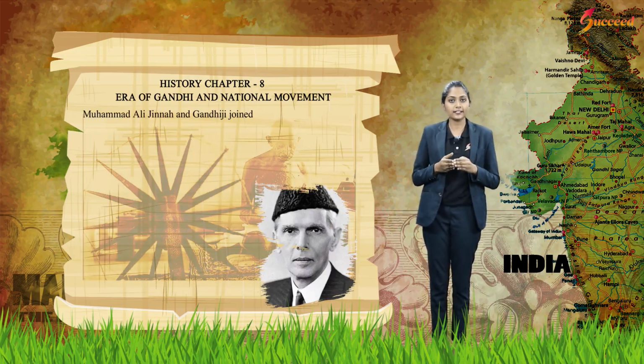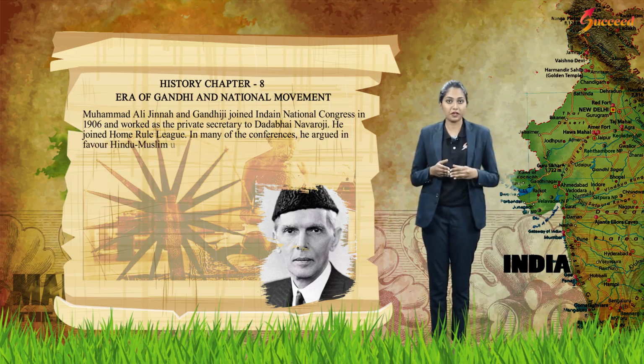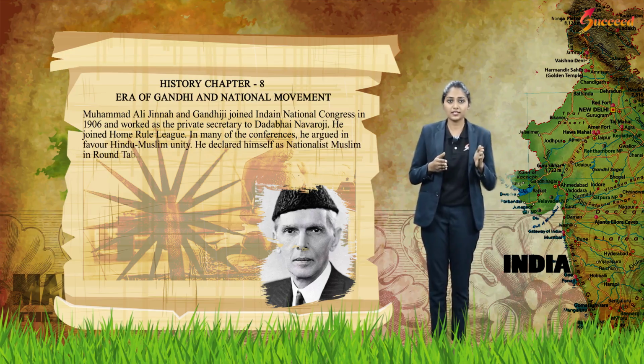Muhammad Ali Jinnah. Jinnah, like Gandhiji, joined the Indian National Congress in 1906 and worked as a private secretary to Dadabhai Naoroji. He joined the Home Rule League. In many of the conferences, he argued in favor of Hindu-Muslim unity. He declared himself a nationalist Muslim in the round table conferences.